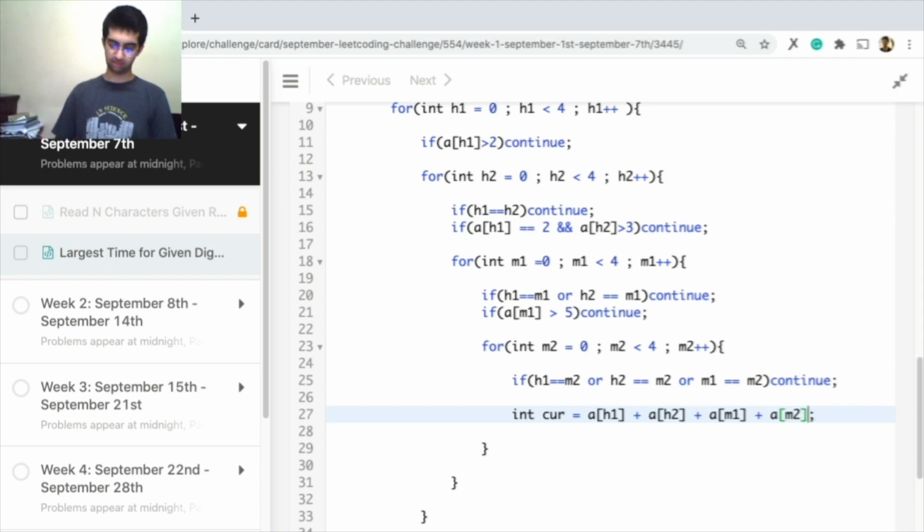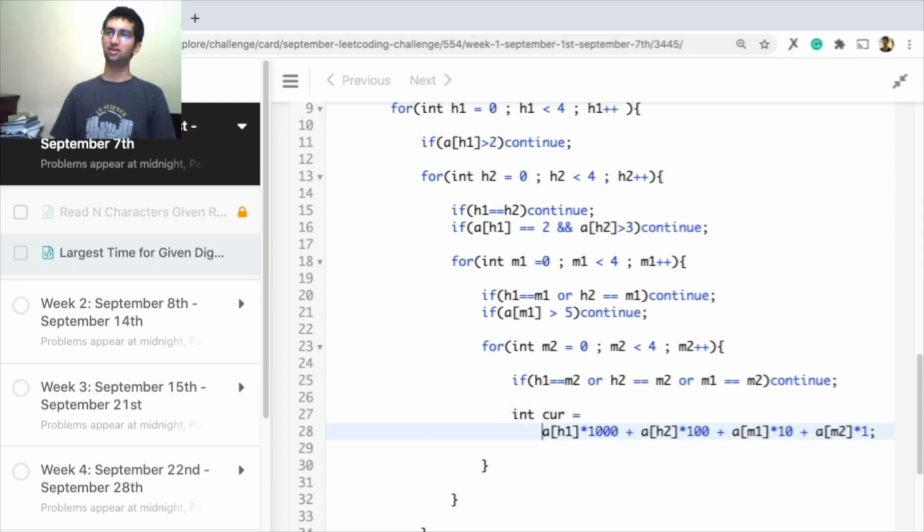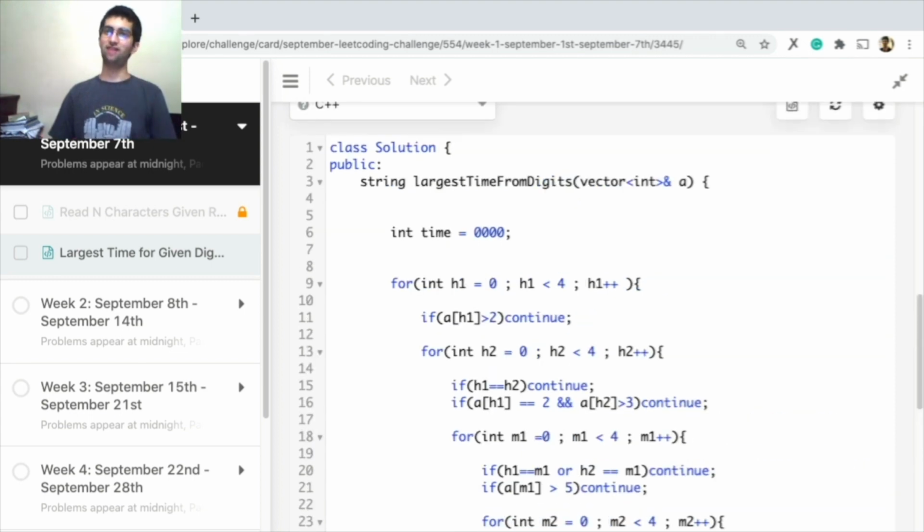Here the position is times 1, this will be times 10, and this will be times 100. You get what I'm doing? I'm converting it into a decimal number. 10 raised to 3. Now, if current is greater than the time, the best time till now, that's one of our answers.